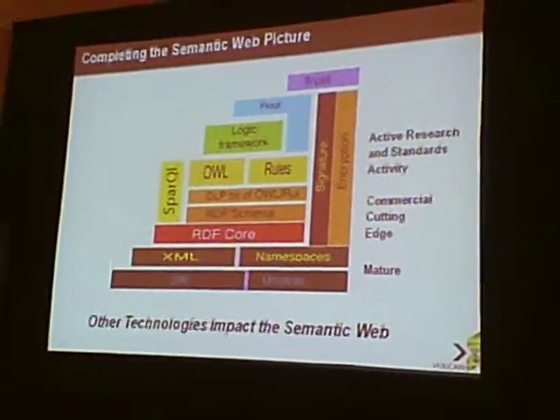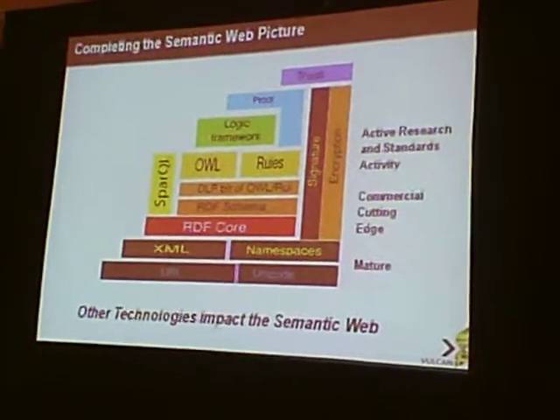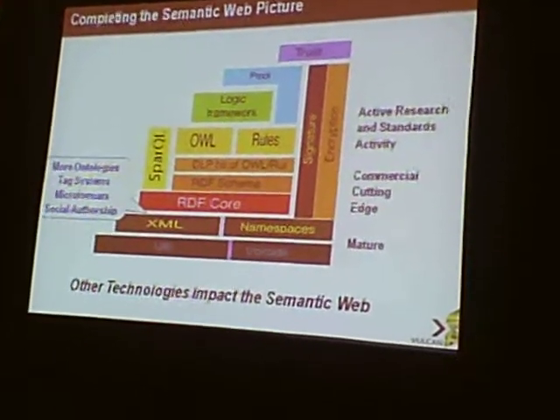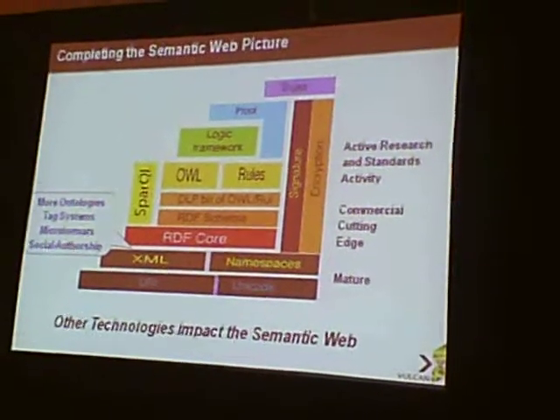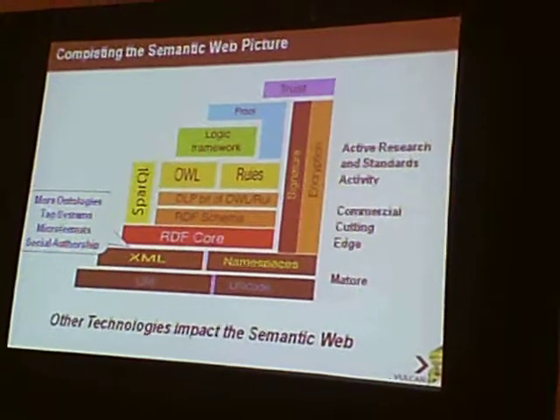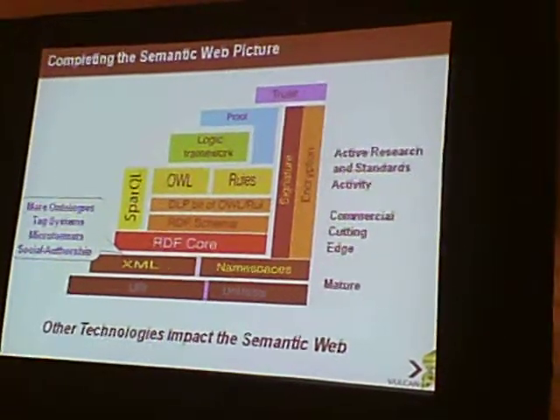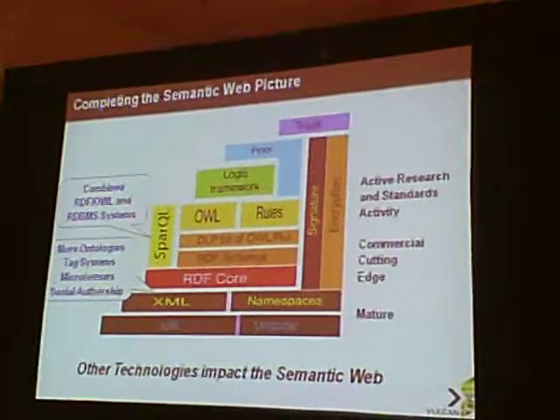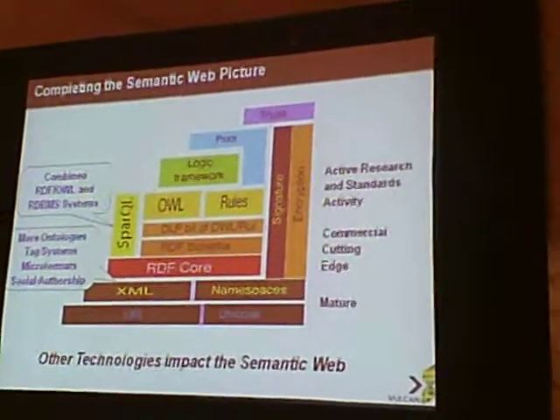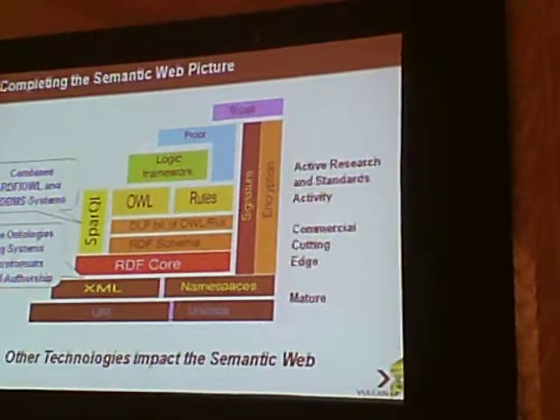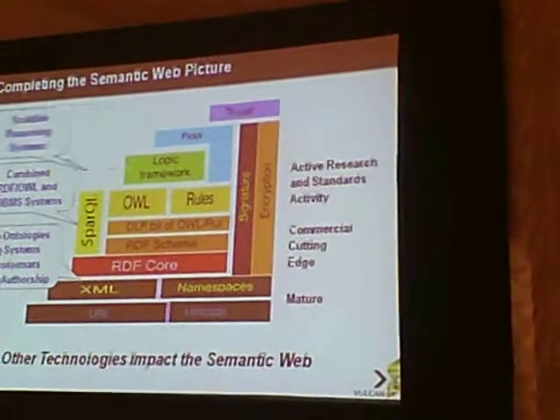And what has been truly amazing over the past couple of years is the way that this picture has been completed. We've gotten more ontologies, we've had this whole revolution in Web 2.0, right, which gives us tag systems and microformats, sort of a whole new authoring system. We now have what we didn't have in '04, except very experimentally, ways to combine RDF and OWL and traditional relational database systems.